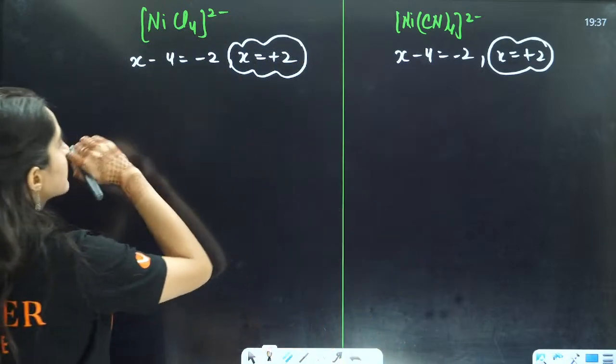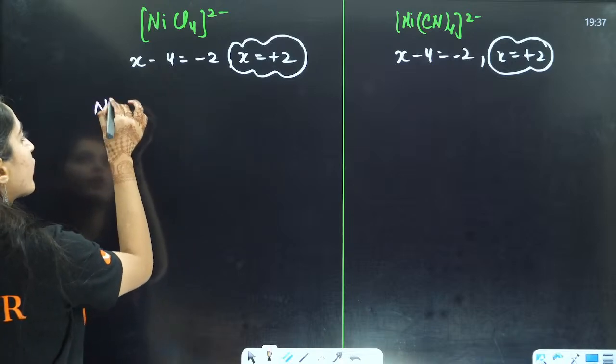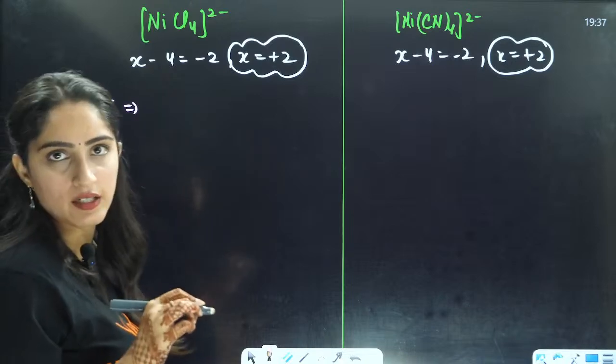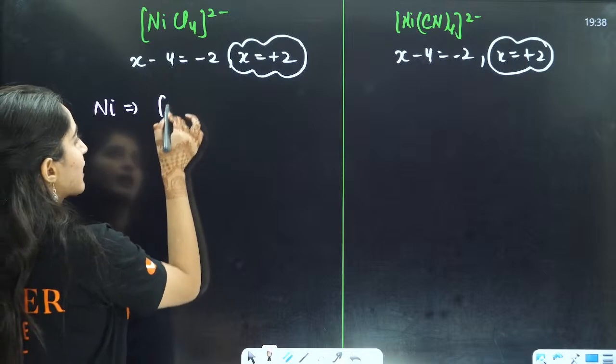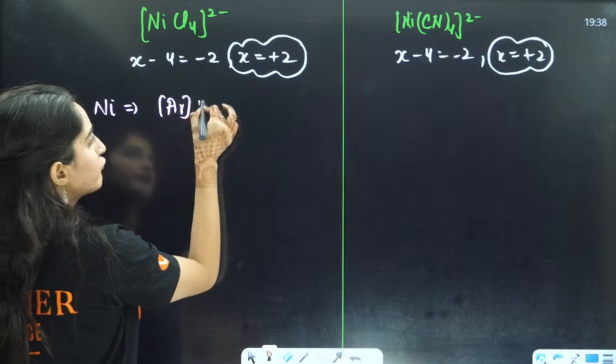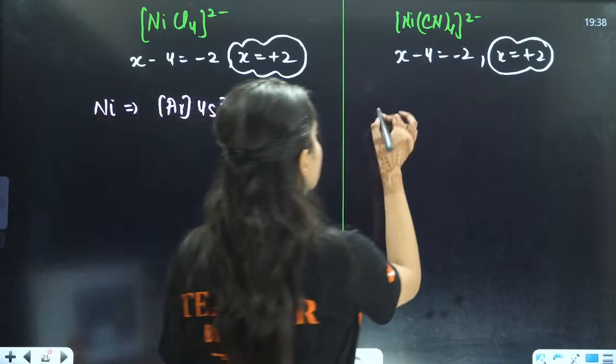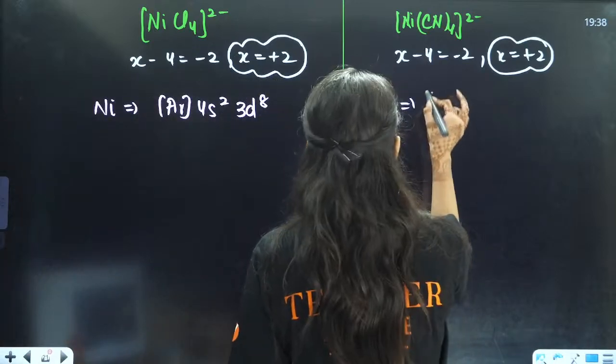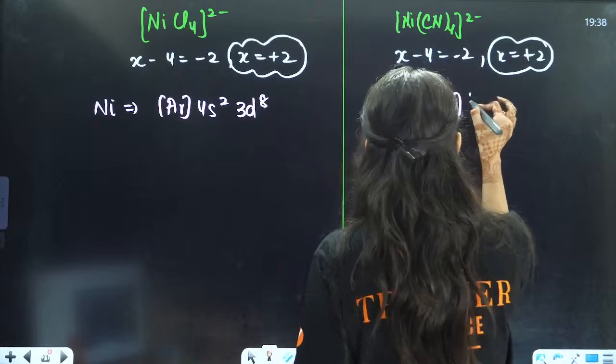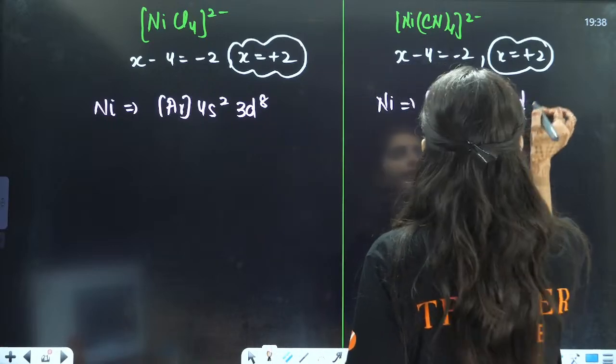So next thing is, you will calculate what is nickel. Nickel's atomic number is 28, so it is argon 18, 4s2, 3d8. That is the electronic configuration, right? Here nickel has electronic configuration argon 18, 4s2, 3d8.